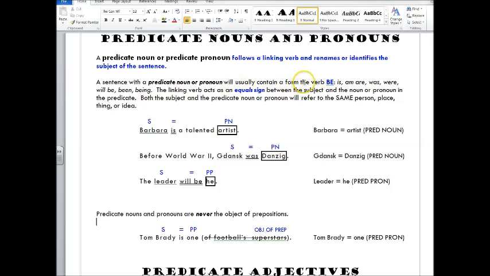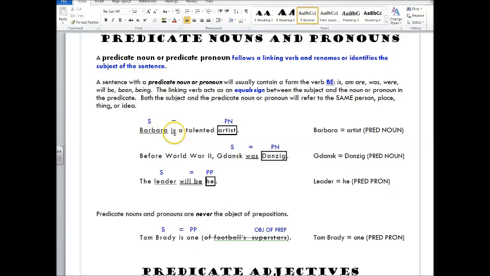The sentence will usually contain a form of the verb be: is, am, are, was, were, will be, being, or been. Okay? And the be linking verb acts like an equal sign between the noun or the pronoun in the predicate and the subject. They're going to refer to the same person, place, or thing, just renaming it.